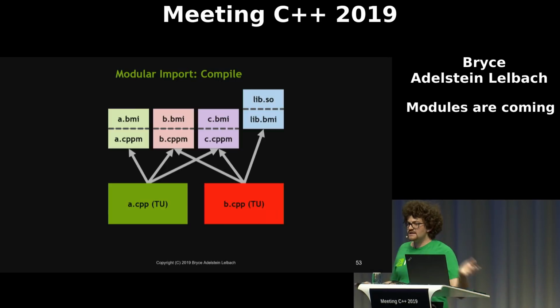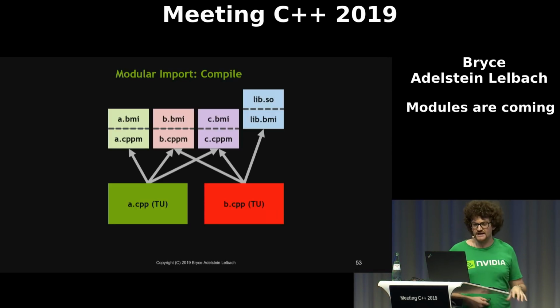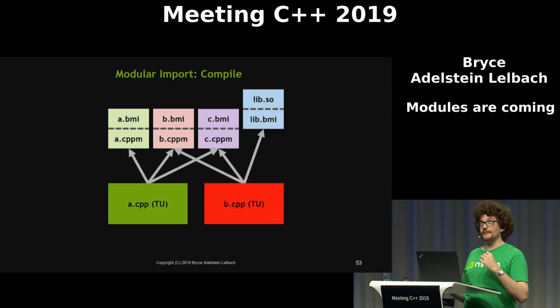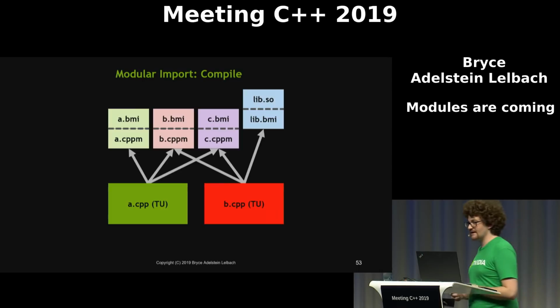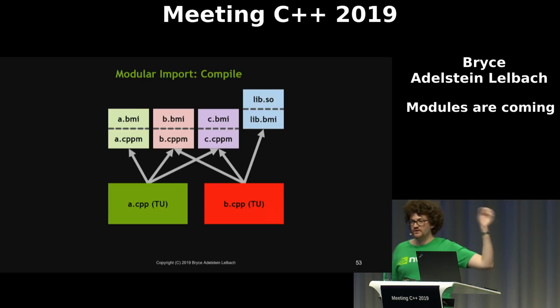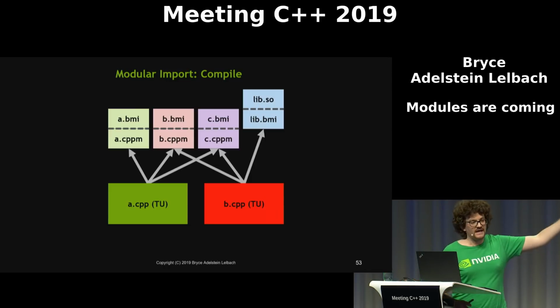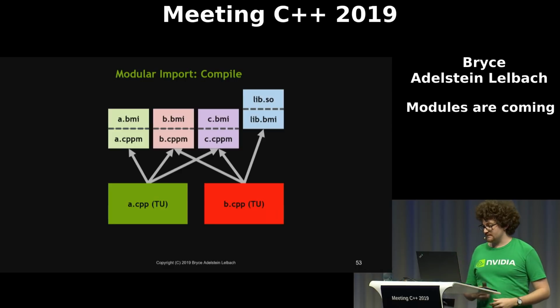But it might have provided us with a BMI that we could have used, but let's just assume in this case that it didn't, because that's what we should assume in the general case. BMIs can be distributed as an optimization, but you will always have the module interface source available. So we needed to build the interface unit so that we could use it in our build, but we don't need to actually build the object file for it because that was built when the library was built.